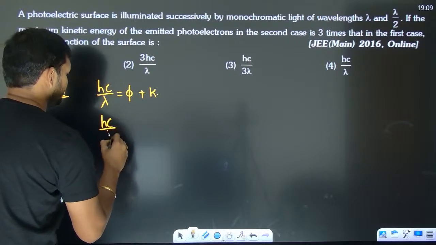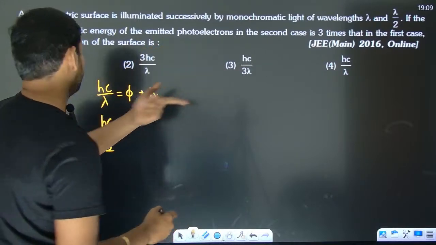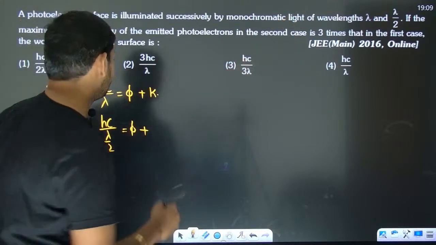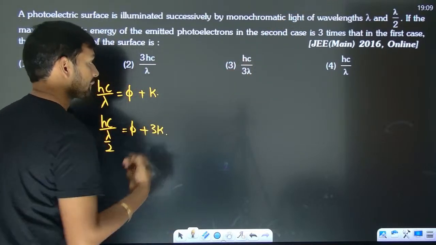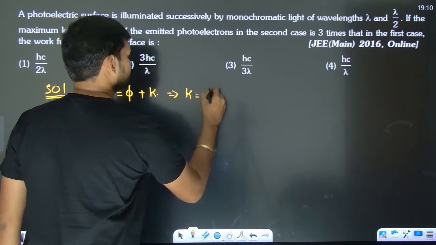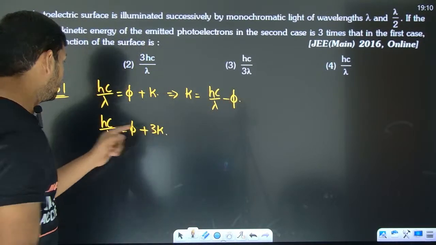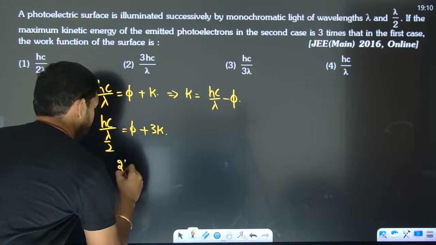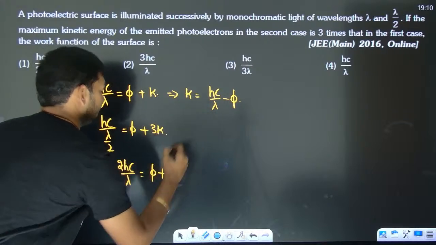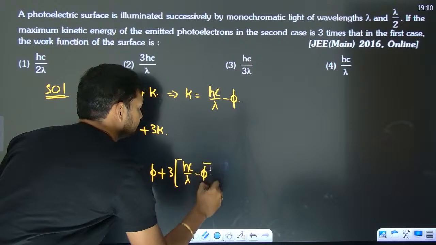Now hc by lambda by 2, what is the work function? Work function obviously will remain the same, but what is the kinetic energy? 3 times the first case, that means it is 3K. Right? So from here, can you get the K value? Yes, the K value is going to be hc by lambda minus phi. Put it over here. Then you have 2hc by lambda is going to be phi plus 3 times hc by lambda minus phi.